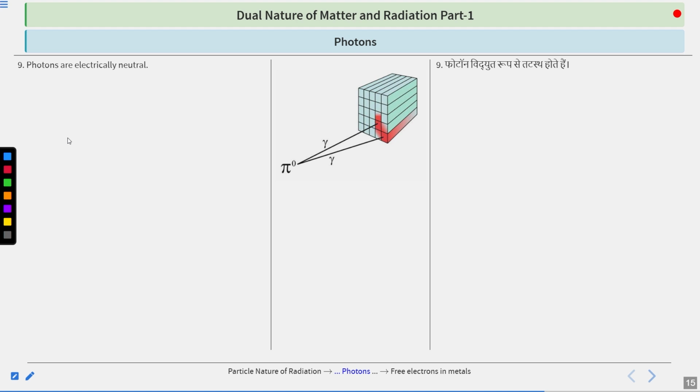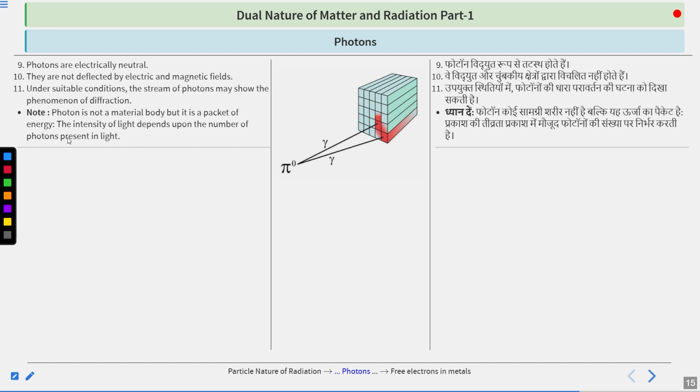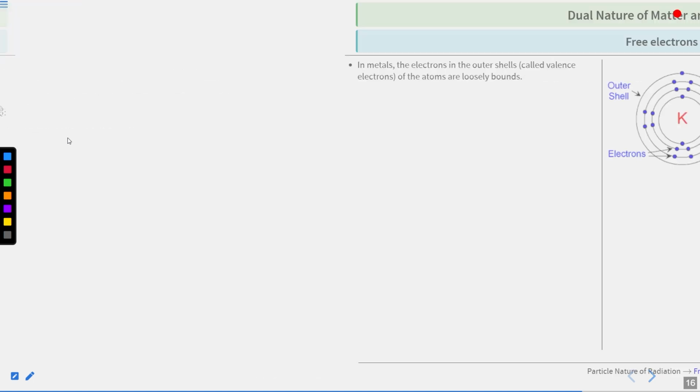Photons are electrically neutral. They do not carry any charge, whether positive or negative. Since they do not carry any charge, they are not deflected by any electric or magnetic field. Under suitable conditions, a stream of photons may show the phenomenon of diffraction. Note: a photon is not a material body, but a packet of energy. The intensity of light depends upon the number of photons present in the light. If the number of photons is more, the intensity of light is more. If the number of photons is less, the intensity is less.